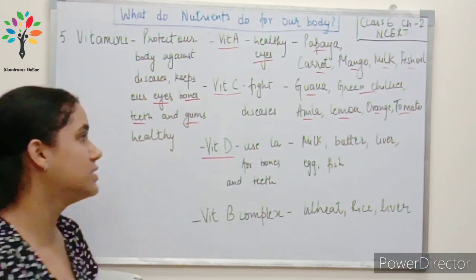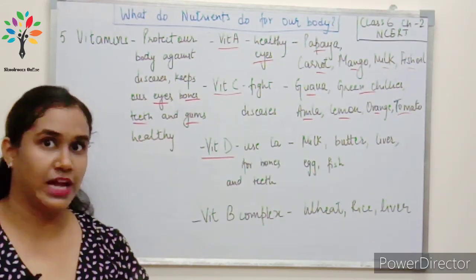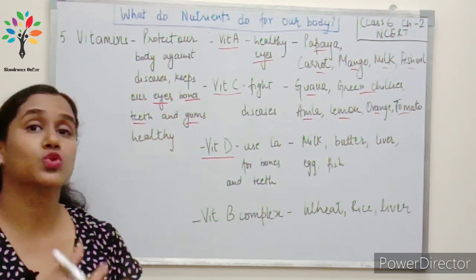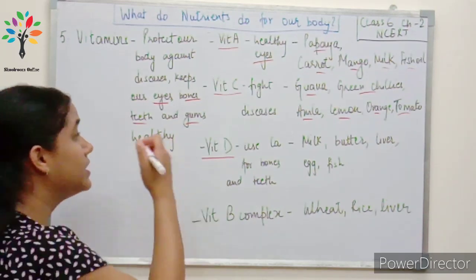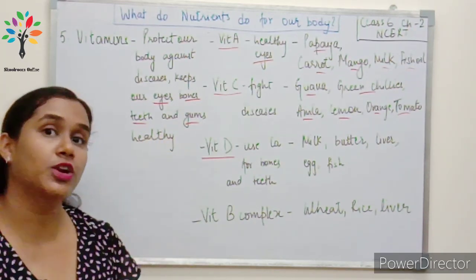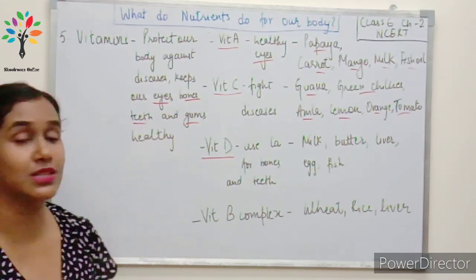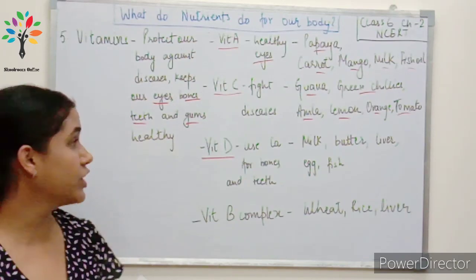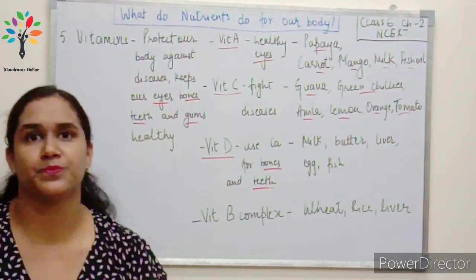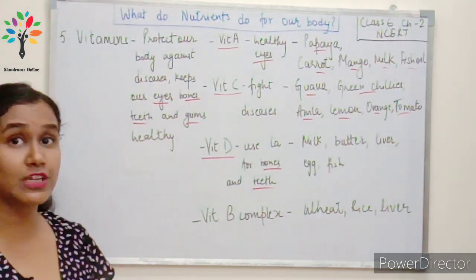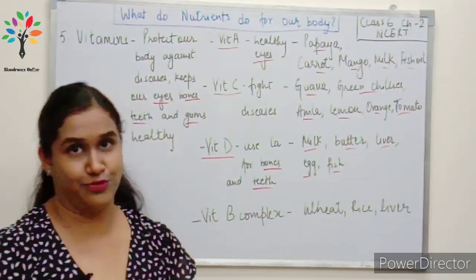Then we have vitamin D. Vitamin D uses the calcium that we take in. कैल्शियम हमने मिनरल्स में देखा था, जो हम कैल्शियम ले रहे हैं उस कैल्शियम को यूज़ करने में हेल्प करता है. अगर विटामिन डी नहीं होगा then the calcium will not be used by the body. Okay, so vitamin D is also very essential so that the calcium can be used. And calcium किस लिए चाहिए होता है हमें? We need it for our bones and our teeth. Okay, where do we find vitamin D? We can find vitamin D in milk, butter, liver, egg and fish.